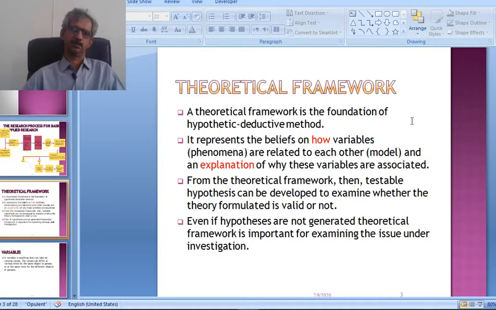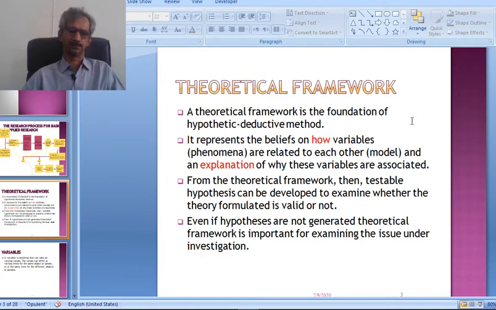Suppose we say A is causing B, why is A causing B, what are the reasons? Suppose prices are rising because of the rising oil prices, inflation is increasing due to oil price. So we have to mention here what is the theory or what is the logic that the oil price can raise the overall prices.